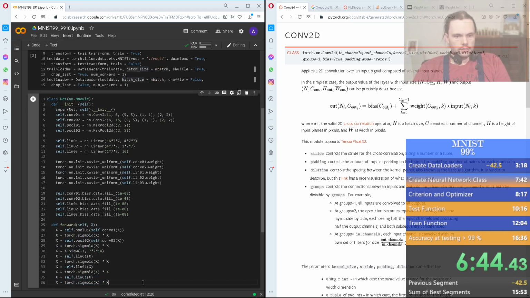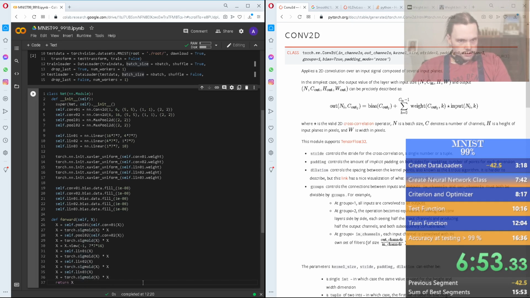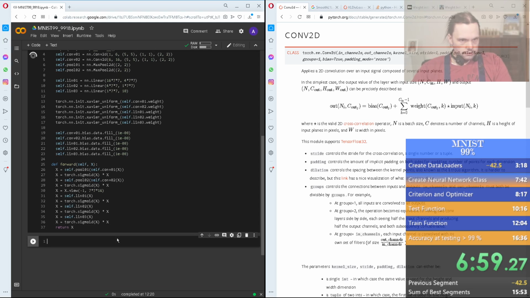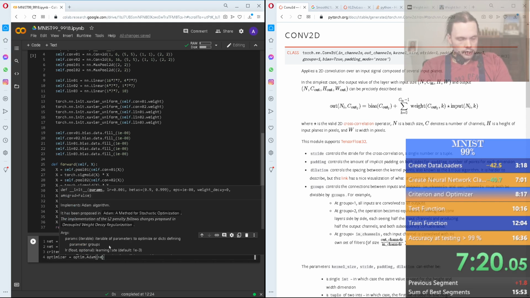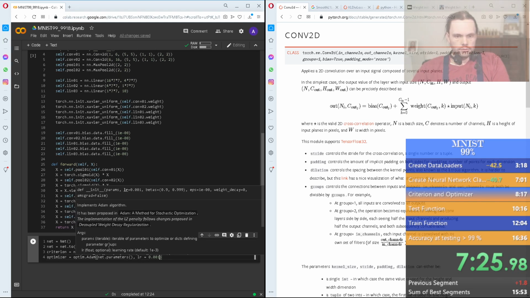And then we take some more of these things here and return x. Let me check if this is correct, all of this. I haven't forgotten anything, right? No, this looks good. So that's this one. Now say net equals Net, and net equals net.to(CUDA), and we're going to say criterion equals nn.MSELoss, and optimizer is going to be optim.Adam(net.parameters()), and here it's going to be lr equals 0.0001.